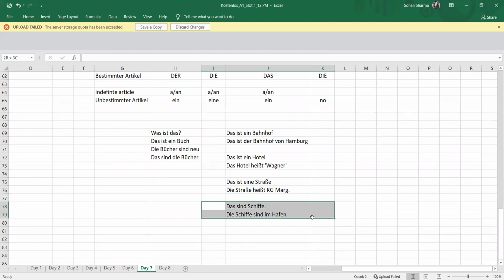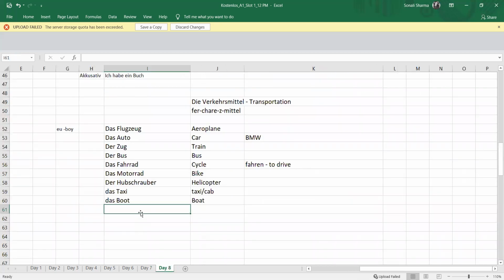Die Schiffe sind im Hafen. So Schiffe are ships. We have done this in the plural form. Now we will do it in the singular form as das Schiff. When I'm using the plural form, I just add E in the end. Das Schiff. So Schiff is ship.